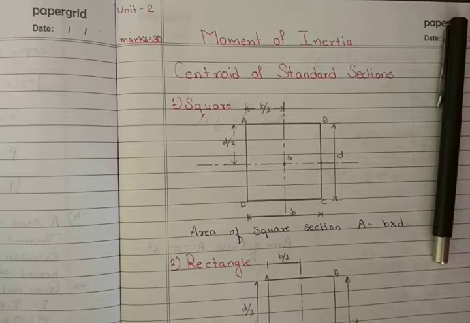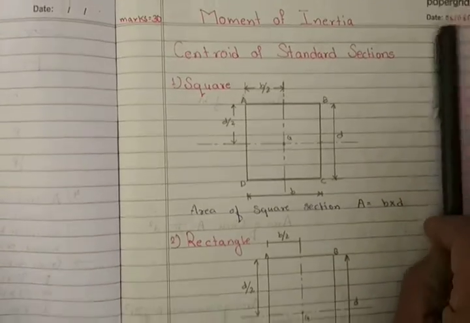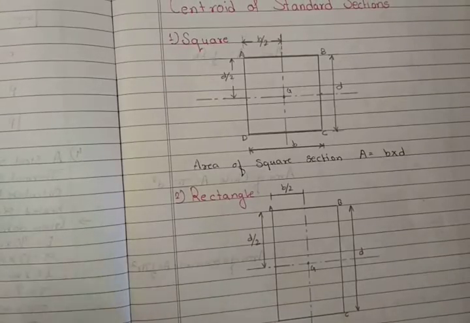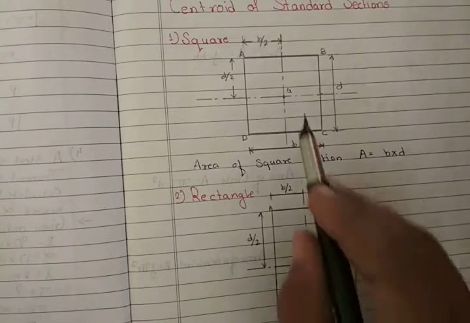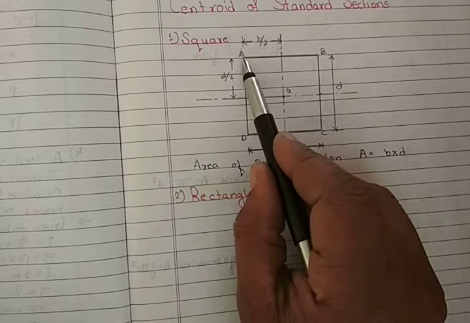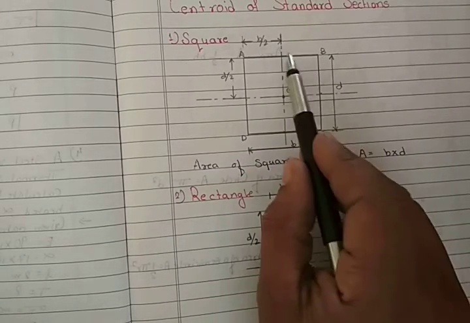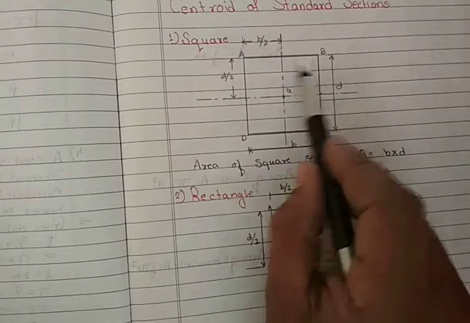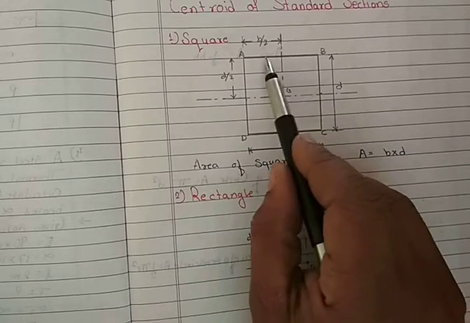centroid. Now we will see centroids of standard sections. For a square, the centroid we will get at the center. How? From A to B, if we divide A to B by 2, what will we get?